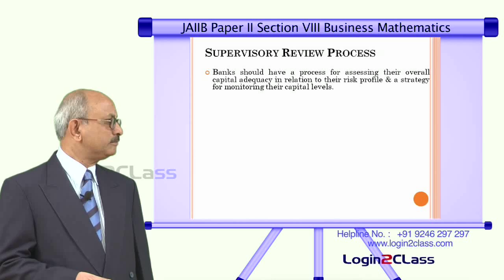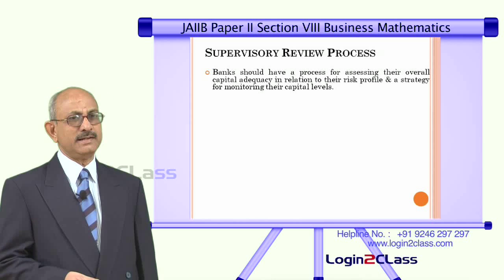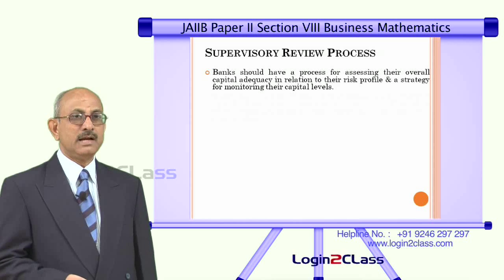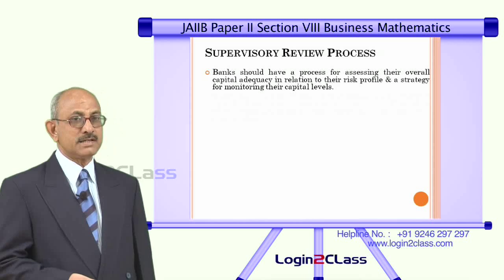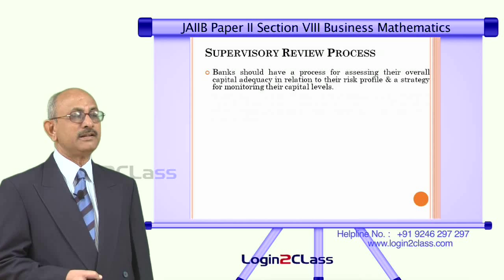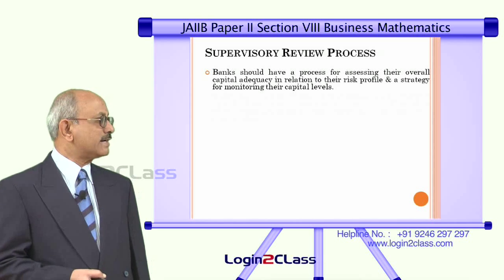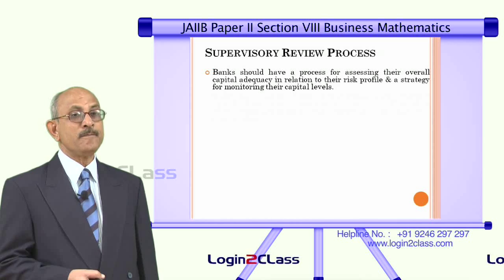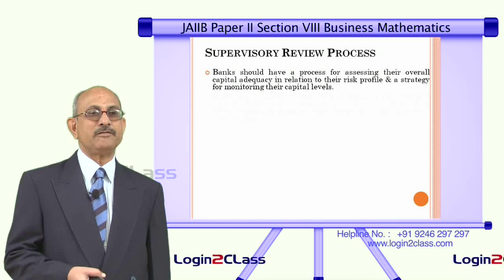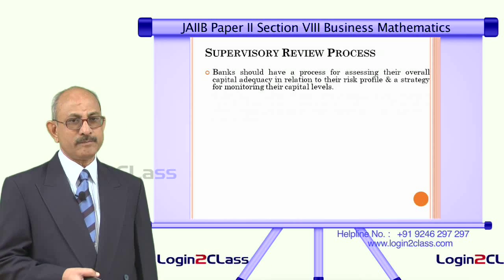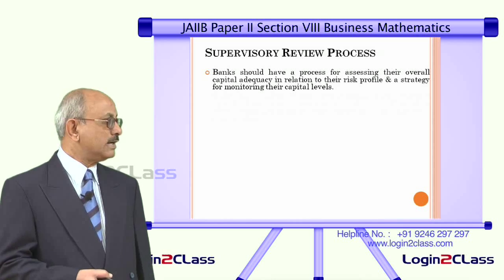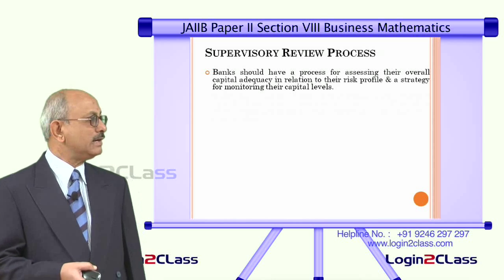What it says is the supervisors of the banking industry must review the processes put in place by different banks, and for that the supervisor should have a system of ensuring that banks have a process for assessing their overall capital adequacy in relation to the risk profile and a strategy for monitoring their capital levels. That means each bank should assess whether capital is adequate to take on fresh business. They should not go below the minimum capital adequacy as detailed in the Basel II Accord. And secondly, they should keep on monitoring this level at all points of time.